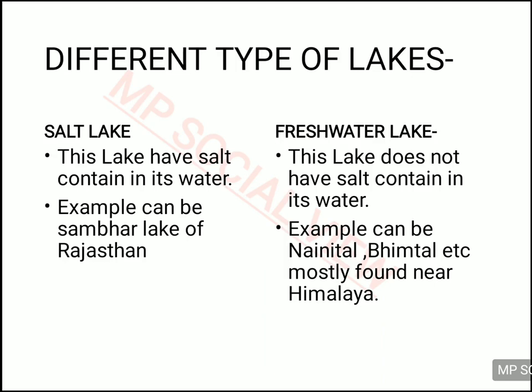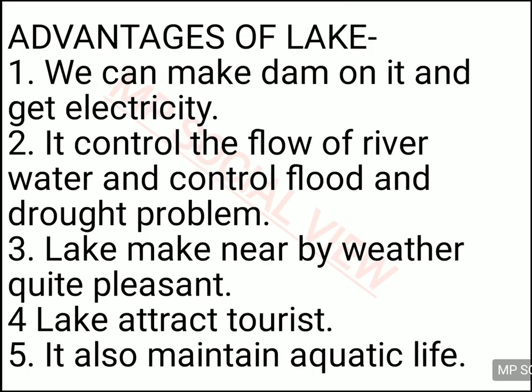Actually, a little amount of salt is present in all types of water, but it's not that much. Its water tastes fresh and pure, and it does not taste salty. Examples of freshwater lakes are Nainital, Bhimtal and many others, and most of these freshwater lakes are present near the Himalayan region.